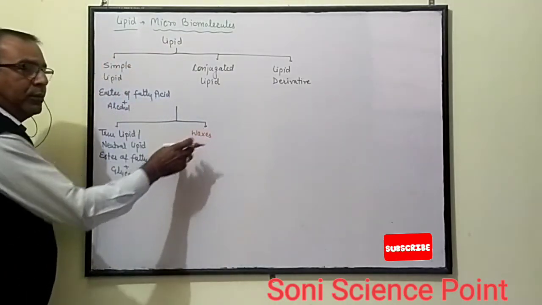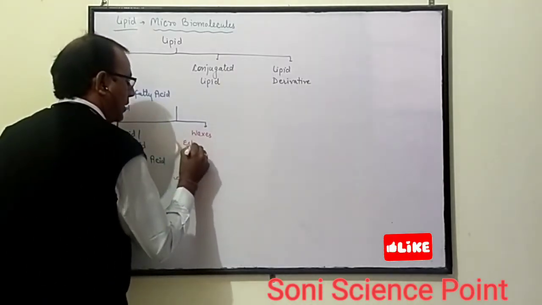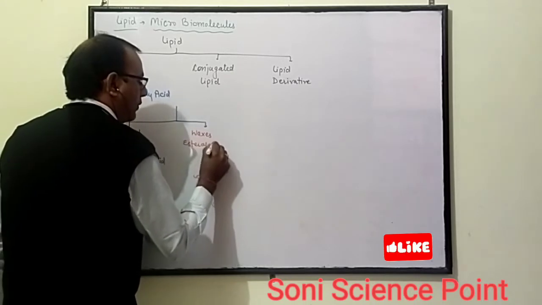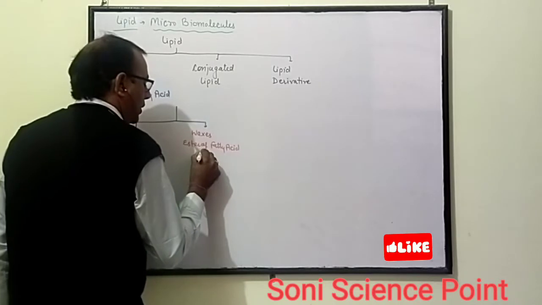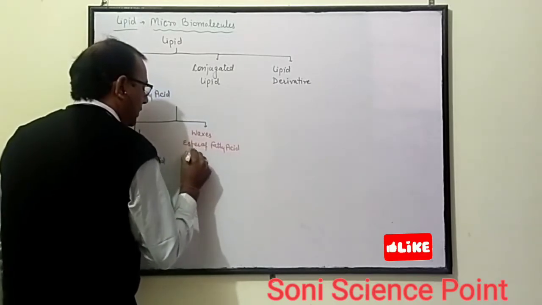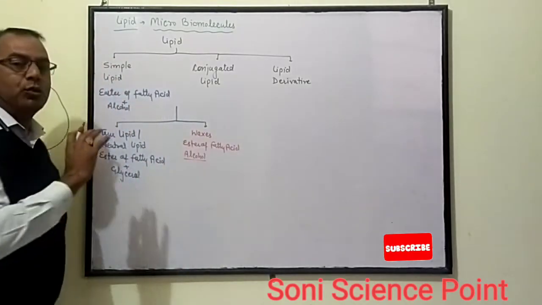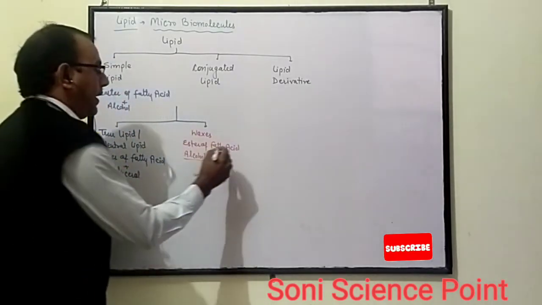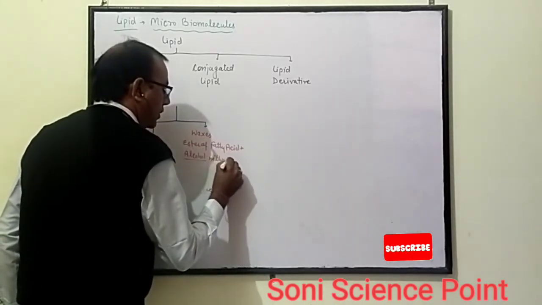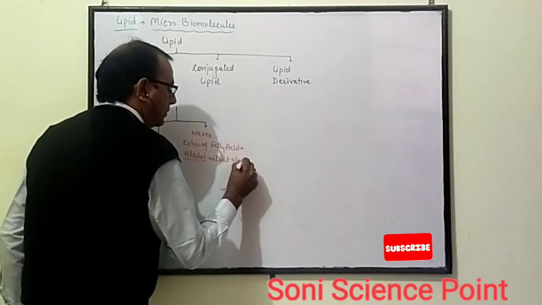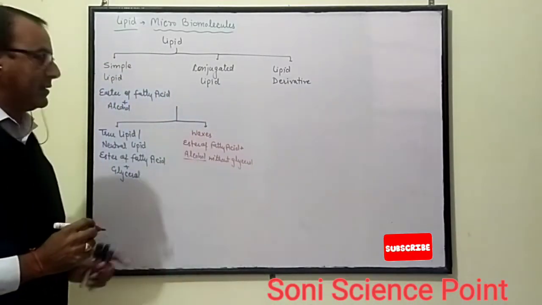Waxes contain the ester of fatty acid with alcohol other than glycerol. There is no glycerol present. That is known as waxes.